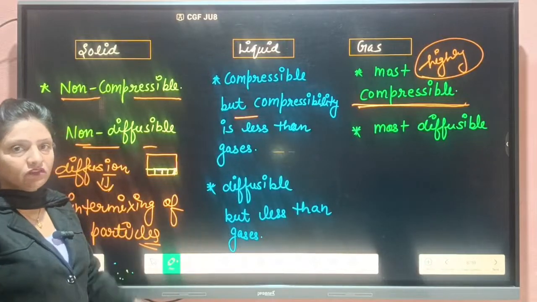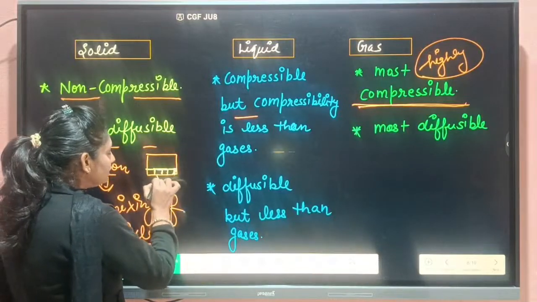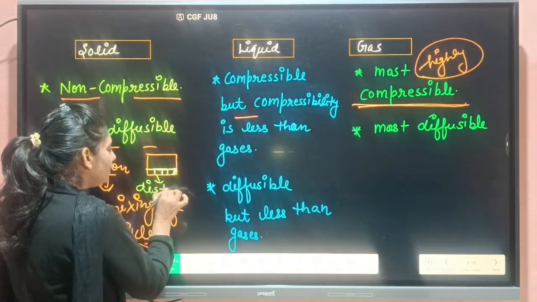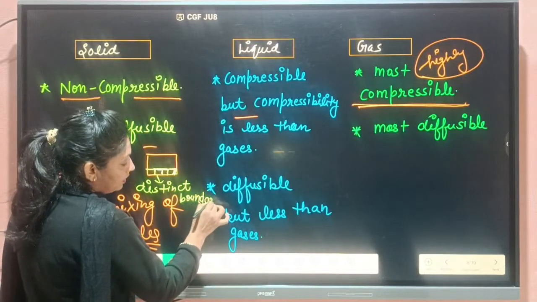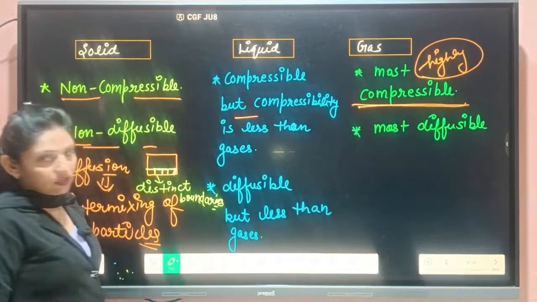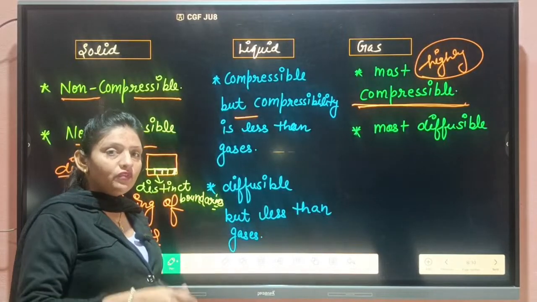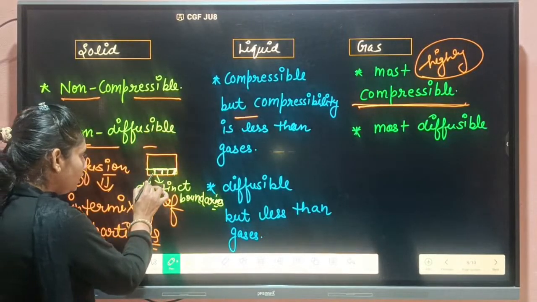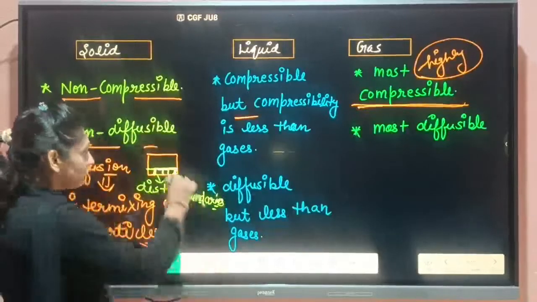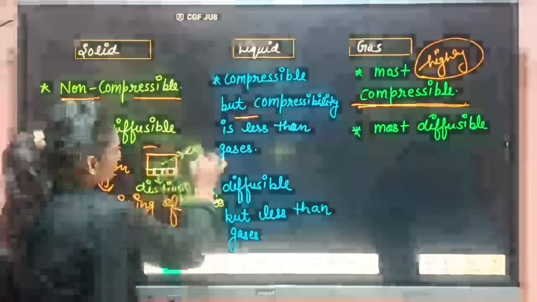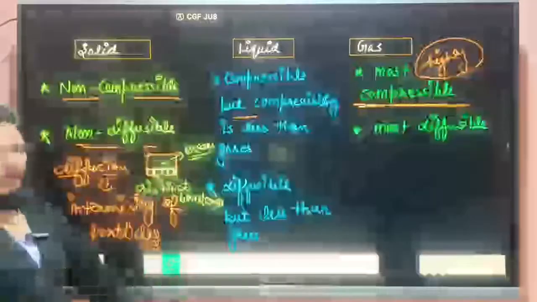So here there are four, means they are not mixing with each other. Why are they not mixing? Because they have distinct boundary. Separately, okay, fixed boundary they are having. So we can identify this one, 1, 2, 3, 4. Here are 4 erasers. Means here particles cannot mix into one another.